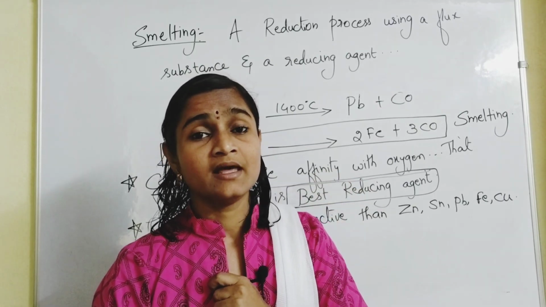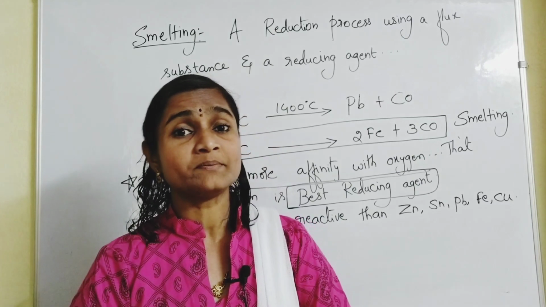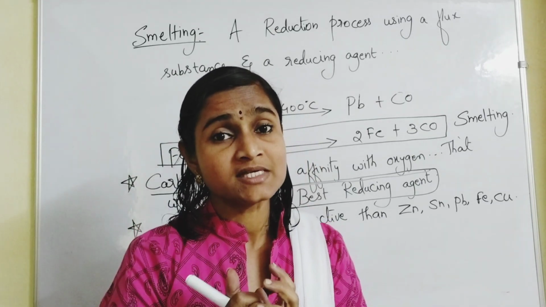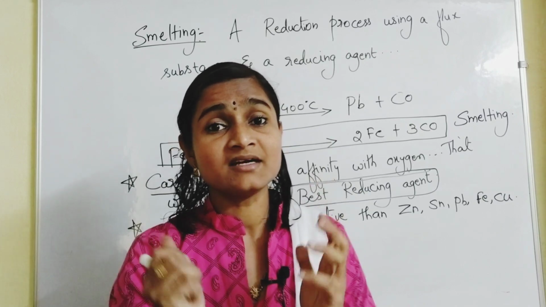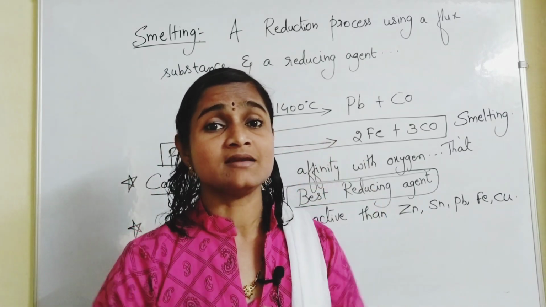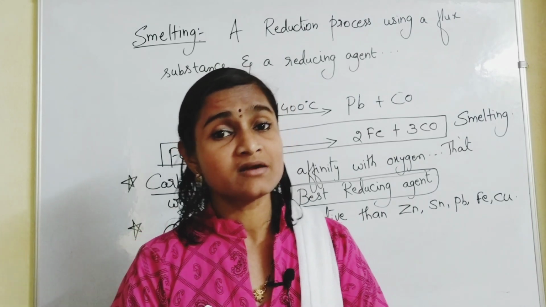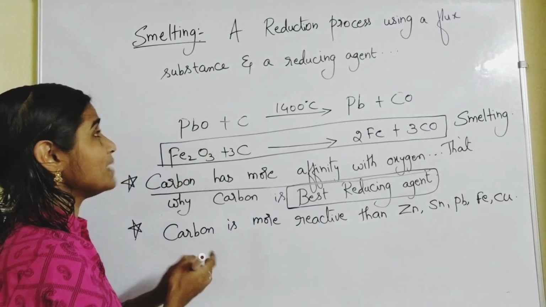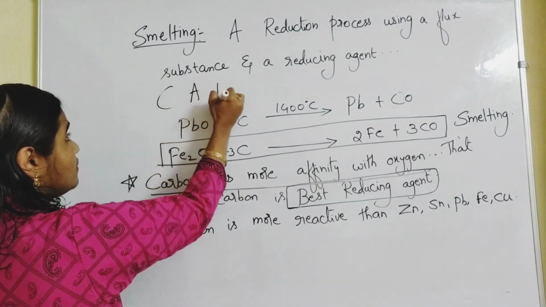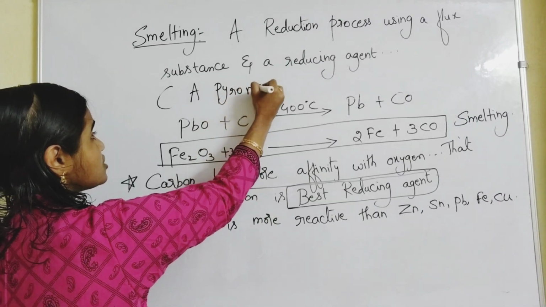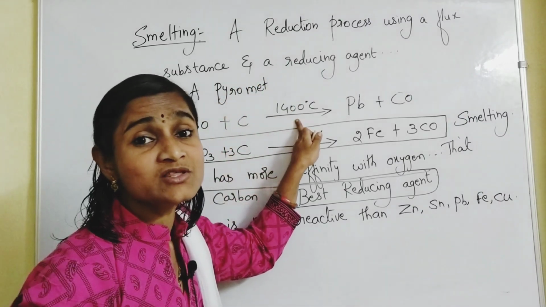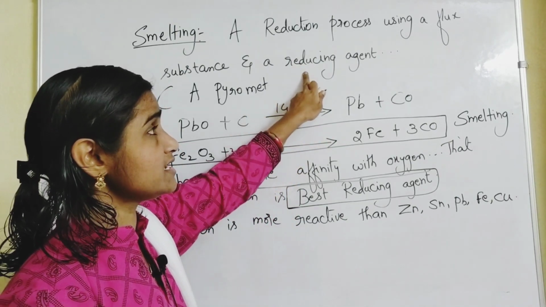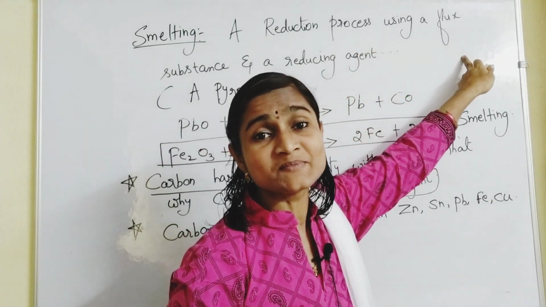Pyrometallurgical process. In the previous video, I told you about pyrometallurgy. Pyrometallurgical process is the process of heating. The methods which involve a lot of heat, you call them pyrometallurgical processes. So smelting is also a pyrometallurgical process because you need high temperatures here. Along with that high temperature, you also need a reducing agent and a flux substance.